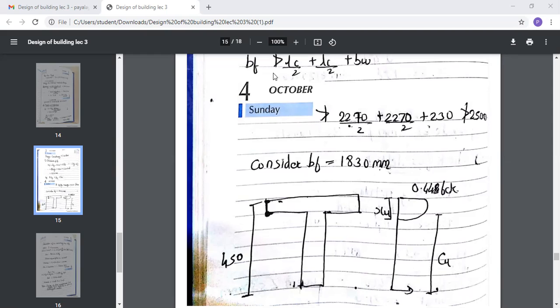Yes, Debas, please unmute yourself. Debas, mute yourself.